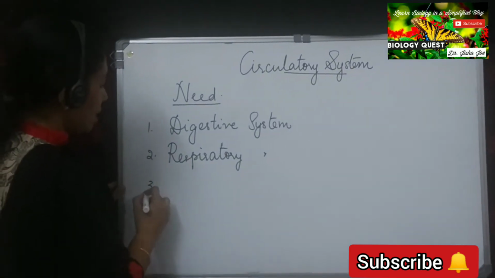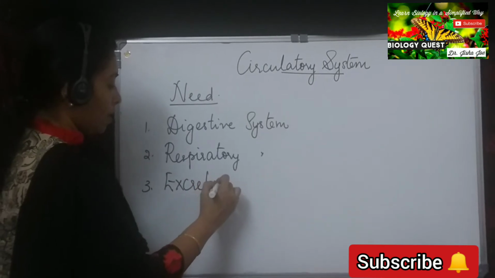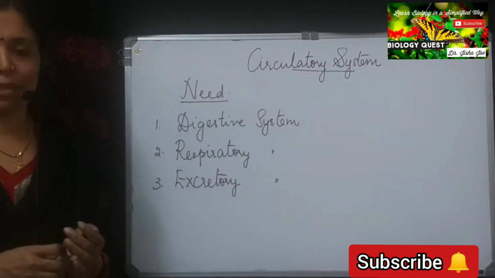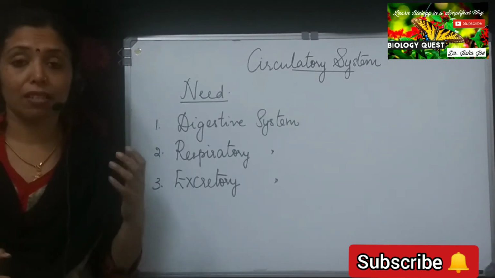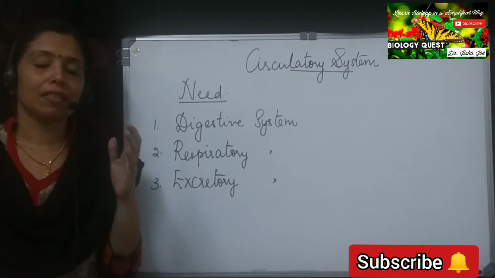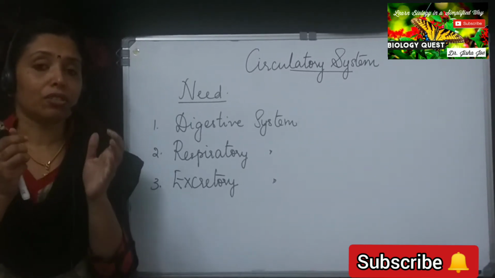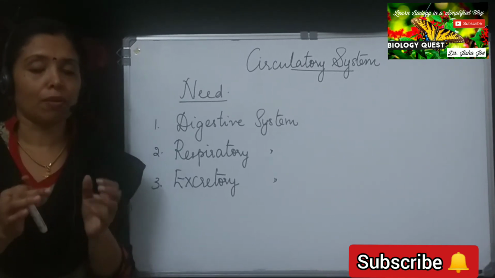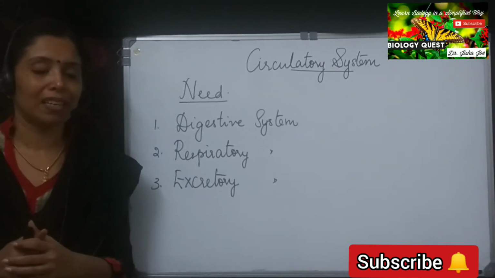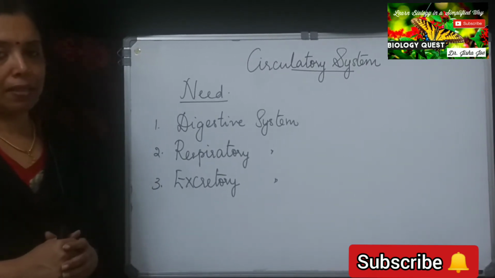Then, number 3, excretory system. The removal of waste materials, urea, excess salts, etc. have to be removed from our body. Again, these waste materials from the different parts of the body are transported to the kidneys, from where they are excreted out. Again, it is with the help of the circulating fluids these waste materials reach the kidneys.